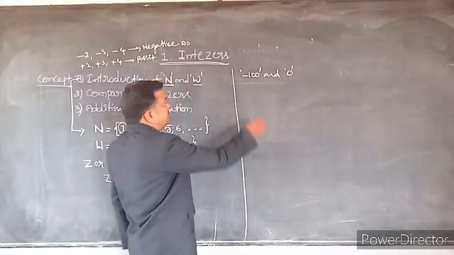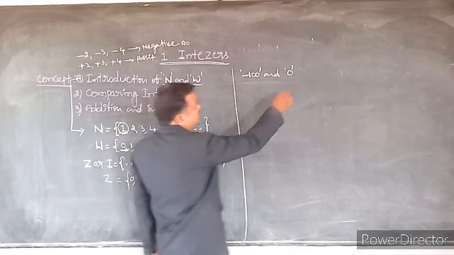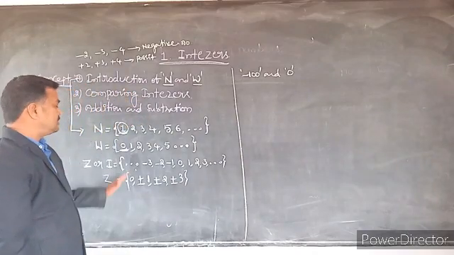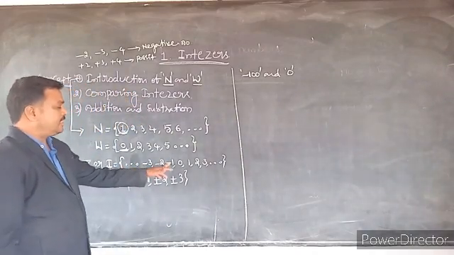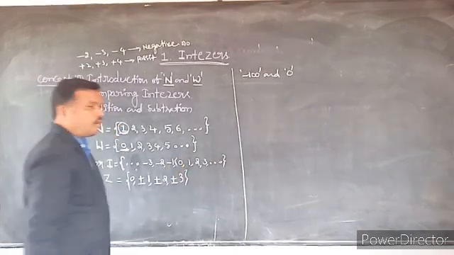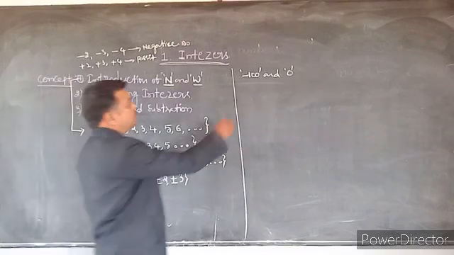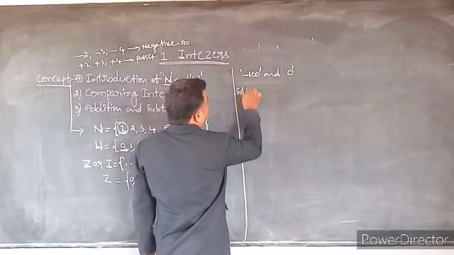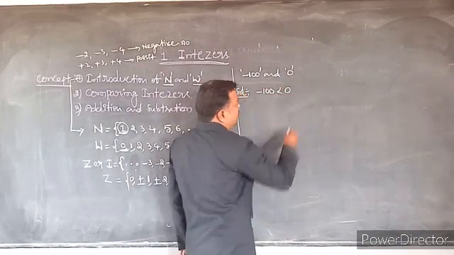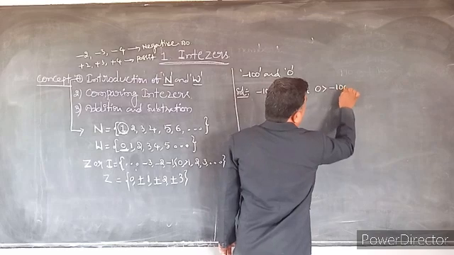So here -100 is the smallest integer and 0 is the greatest integer, because all the negative integers are less than 0 and all the positive integers are greater than 0. So how to write this? -100 is less than 0, or 0 is greater than -100.